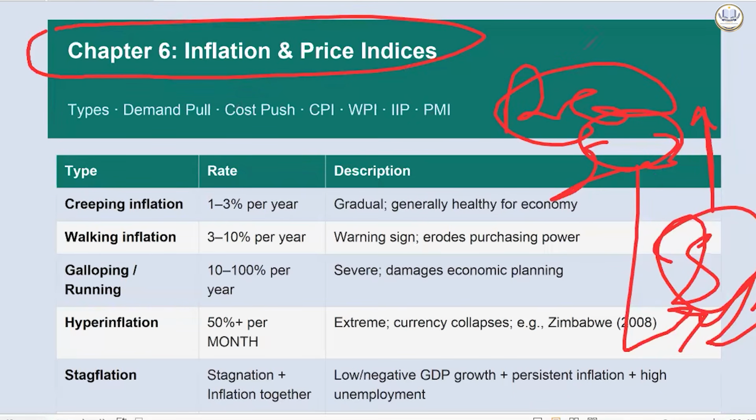There is another which is called cost push. Now, cost push is when production cost is rising, maybe because of a fuel price increase. That will also cause inflation.